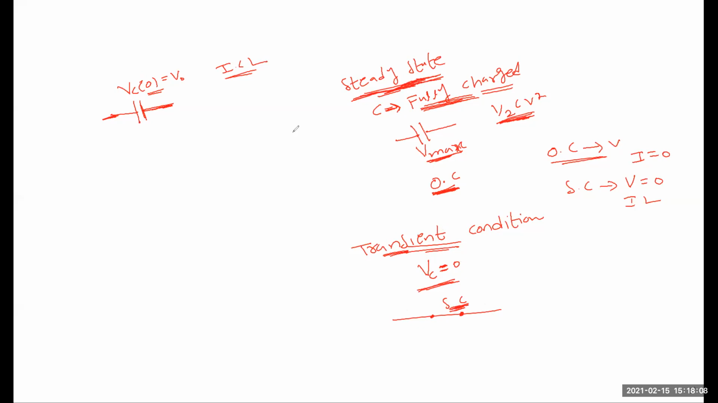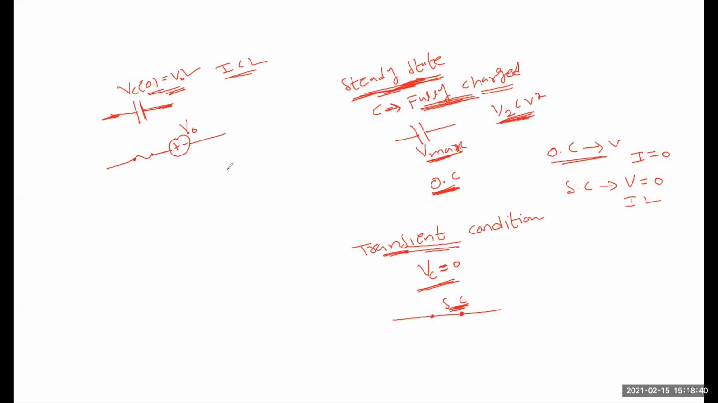During transient condition, the capacitor does not allow sudden changes, so it acts as a short circuit. But if some amount of voltage is initially present across the capacitor, then it acts as a source, plus V naught. It's clear.